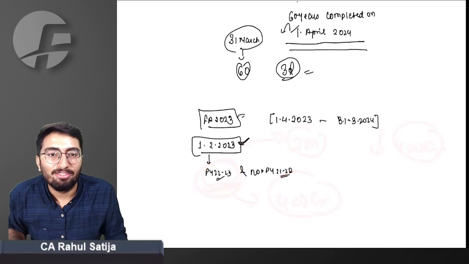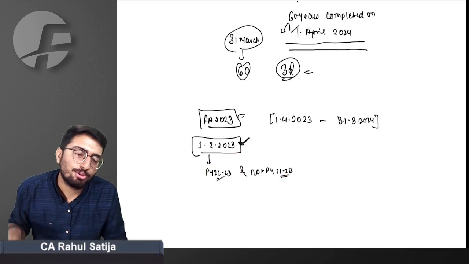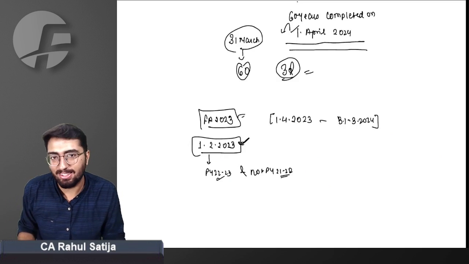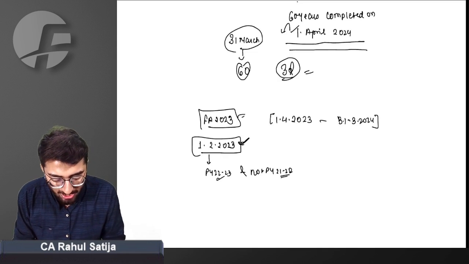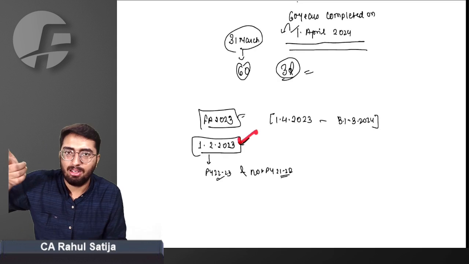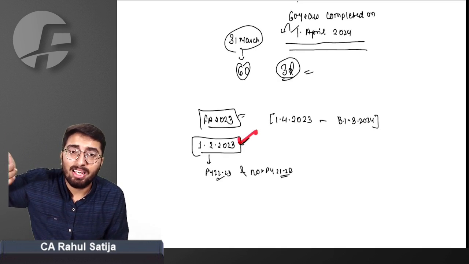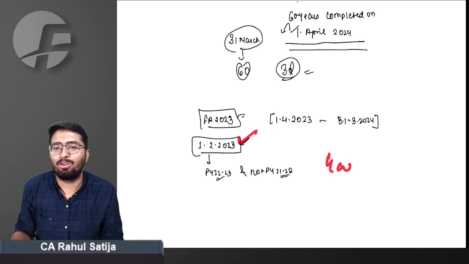So for that matter, a previous year which has been completed is being checked to determine whether the 25% tax limit is applicable or not. Did you get this point or not? See, on the date of announcing this bill, she wants you all to check whether in the previous year which is completed, your turnover exceeds 400 crore or not.